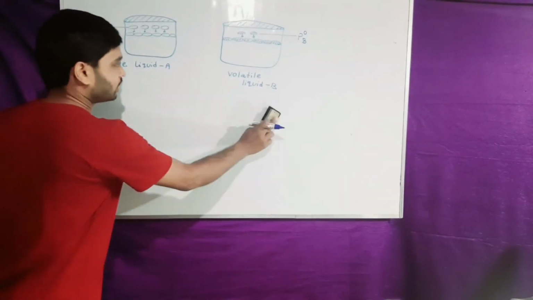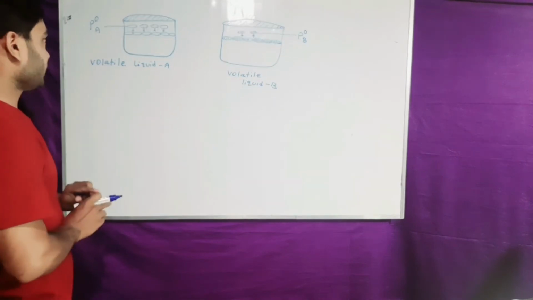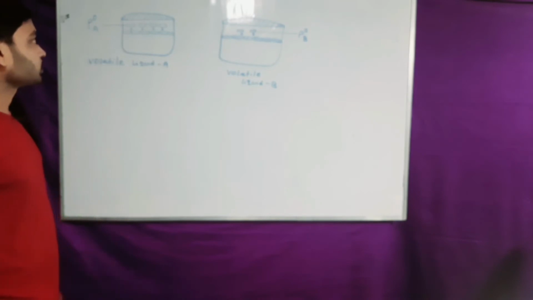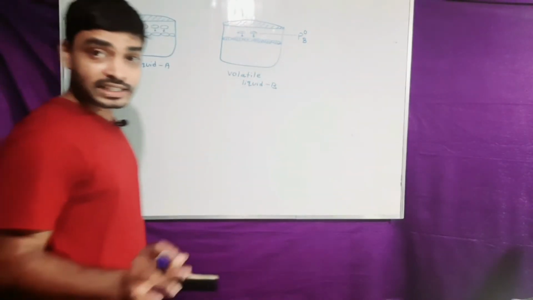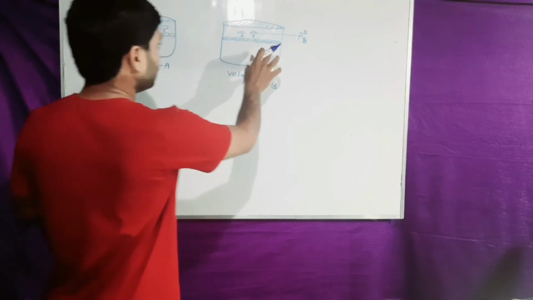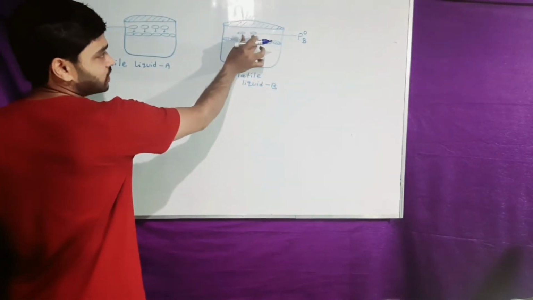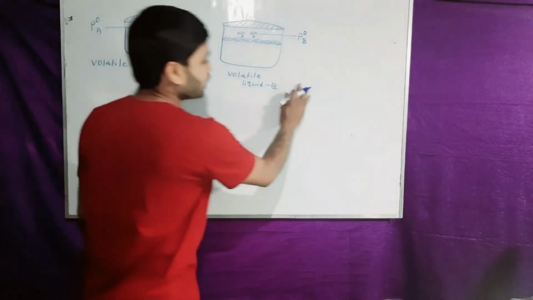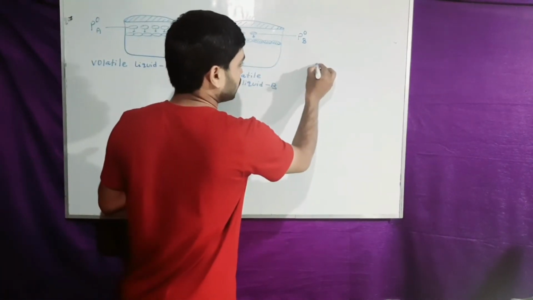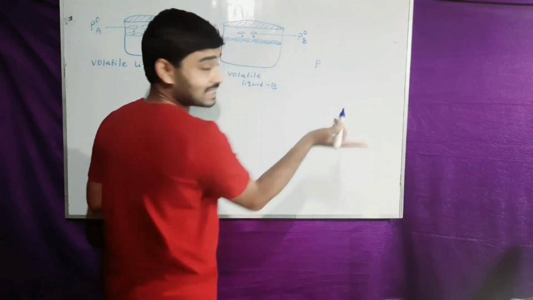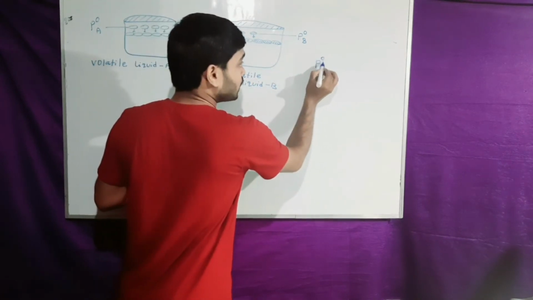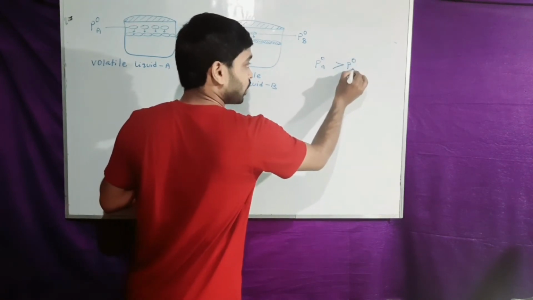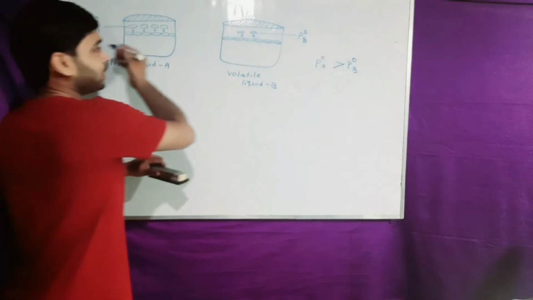So mark that these are the liquids and the vapors are like this. In this case, mark the vapor molecule number is less for liquid B than liquid A. That's why consider that the partial pressure of liquid A will be greater than the partial pressure of liquid B. It is clear from the diagram.